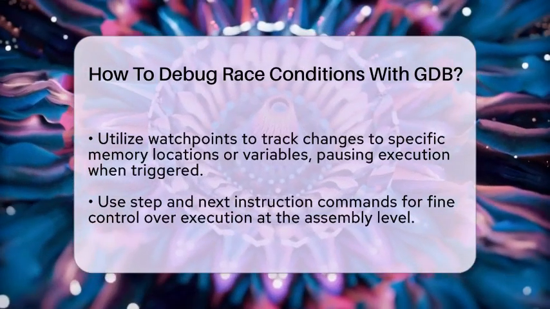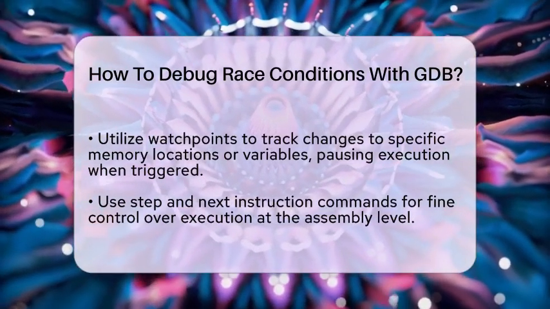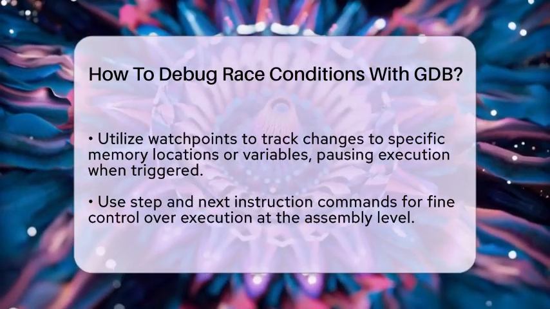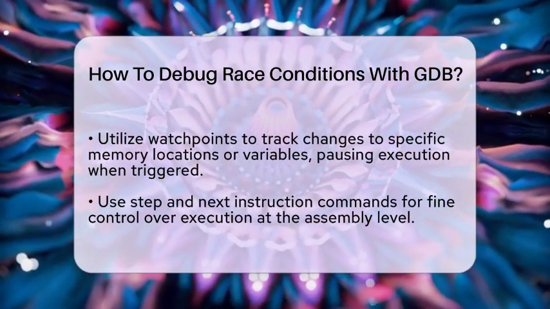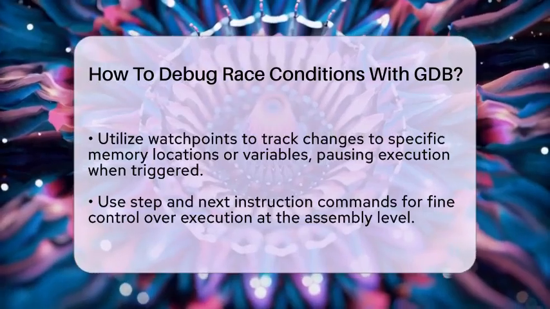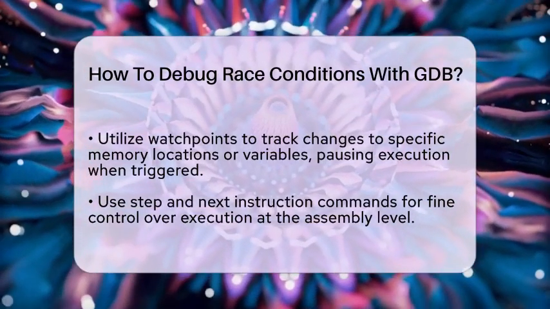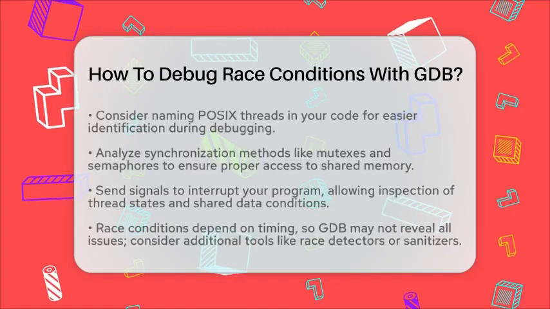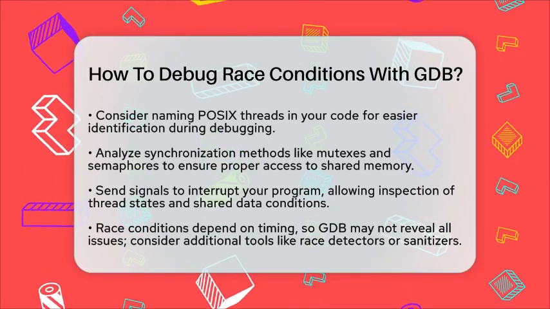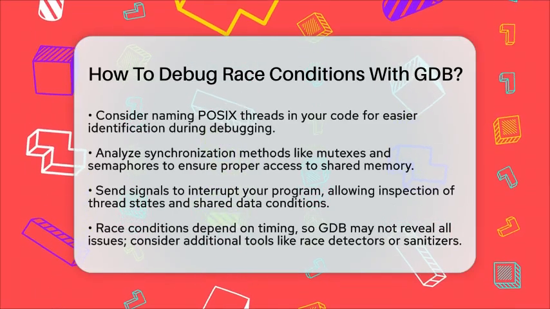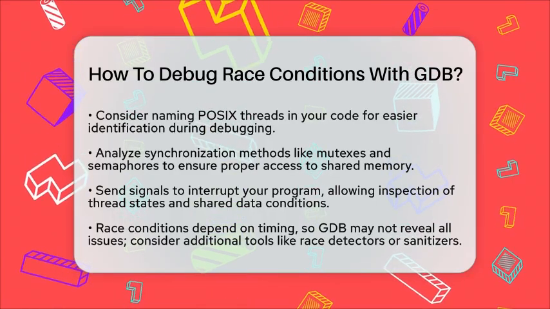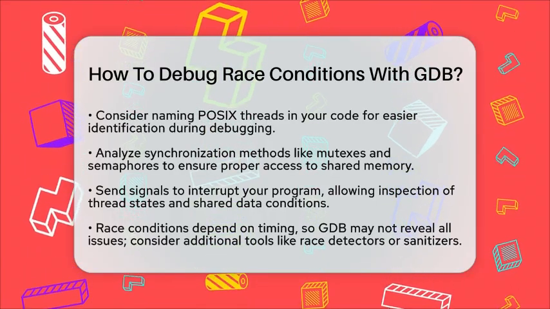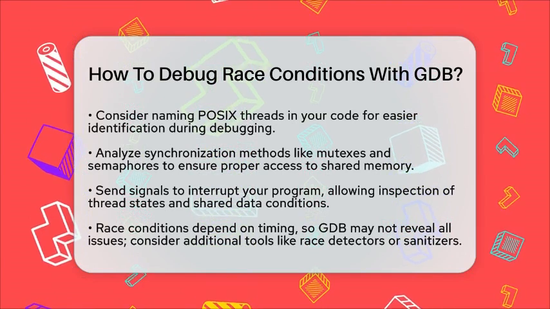Analyzing synchronization and shared memory is also important. Check how mutexes, semaphores, or other synchronization methods are used. Make sure that shared memory accesses are properly synchronized to avoid issues. You can also send signals to interrupt your program at any point. This allows you to pause execution and inspect the states of your threads and shared data conditions.